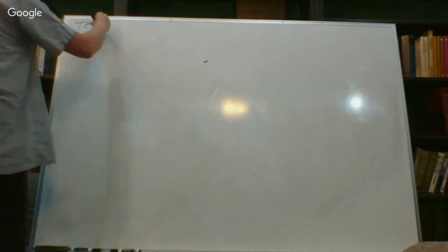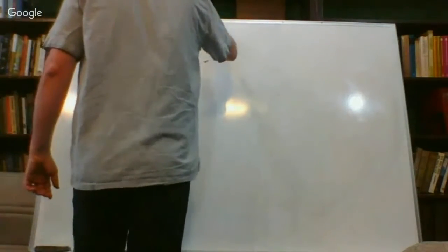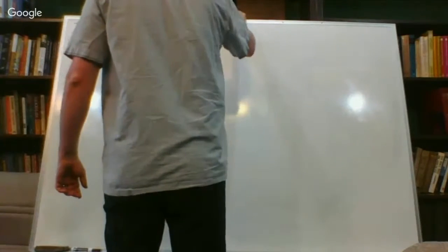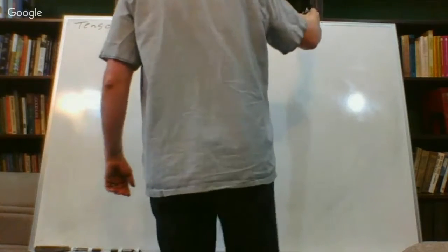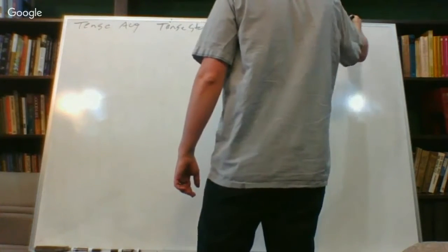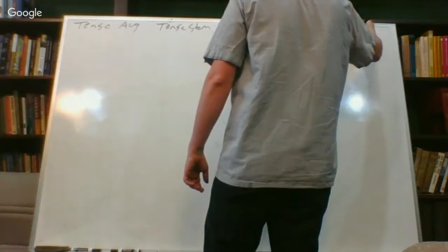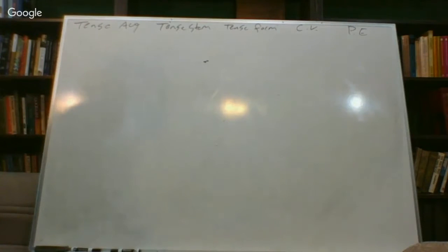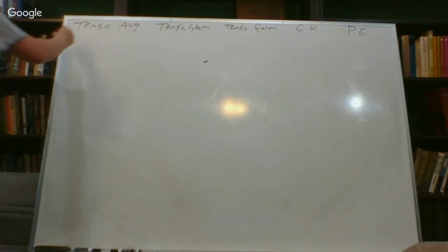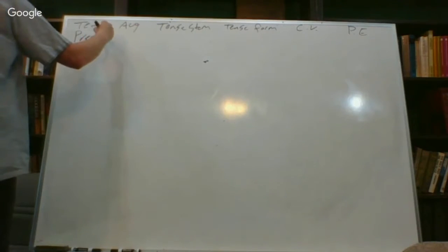So if the tense, we're just going to write tense as we always have, augment, tense stem, tense formative, connecting vowel, and then personal ending. I'm just going to cut out the first singular paradigm. You should be able to know that by now, kind of what the paradigms are going to be based especially on nouns. So if our tense is going to be present active, we'll just make that very clear.